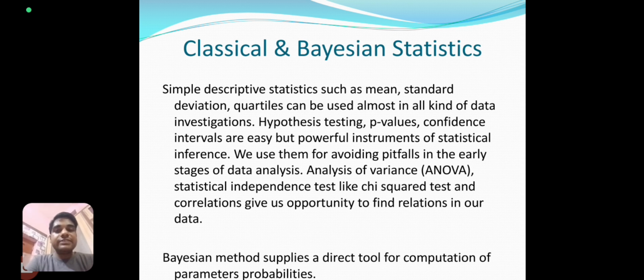Classical and Bayesian statistics. With classical statistics, the mean, standard deviation and average values of signals can be calculated. Mainly we acquire hypothesis testing, p-value, f-value, confidence intervals. These kinds of things are calculated by classical statistics. Analysis of variance, ANOVA, is one of the best methods to take information, and also the chi-square test. So these tests are related to classical statistics. Bayesian statistics is also applied to compute the parameter probabilities.